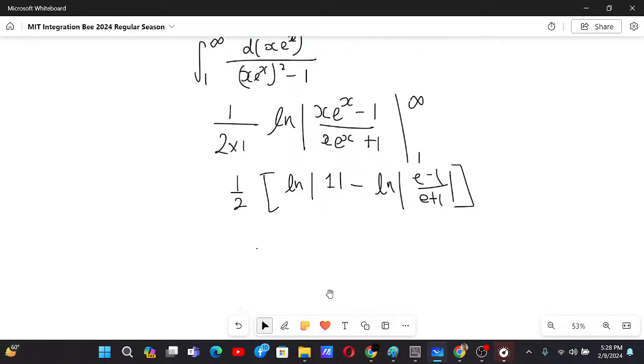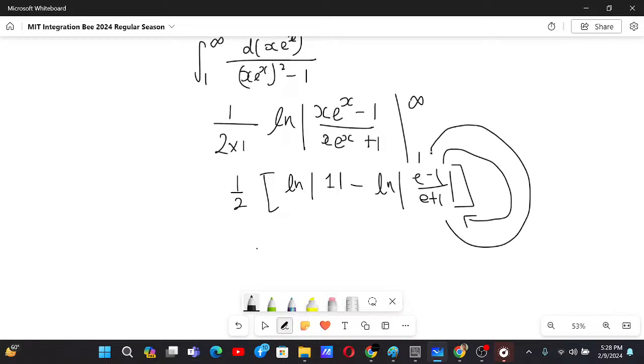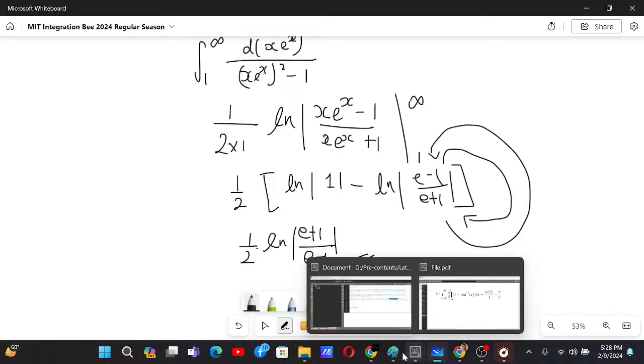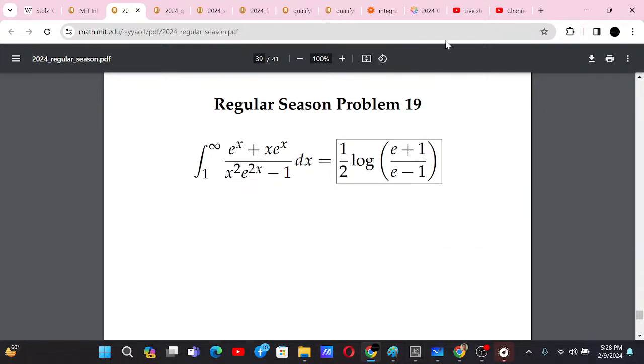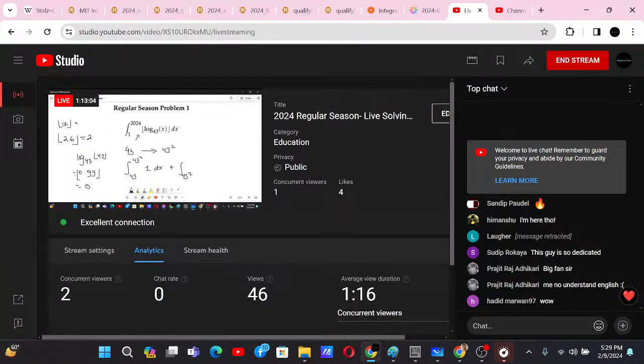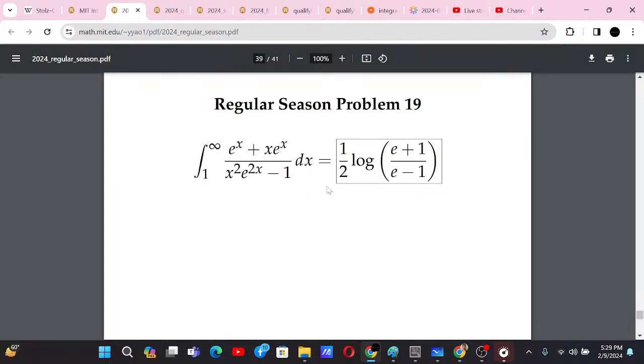You can use the minus sign to take the numerator to the downside and the denominator to the upside. That means just to reciprocate the fraction. So 1 by 2 ln of e plus 1 by e minus 1, and this is the answer. Let's check the answer. 1 by 2 ln of e plus 1 by e minus 1. Okay, now let's go to the next problem.